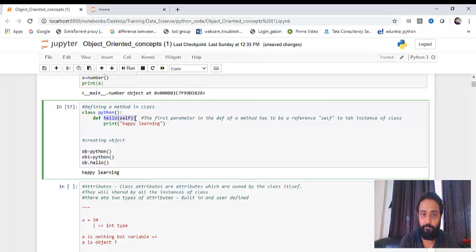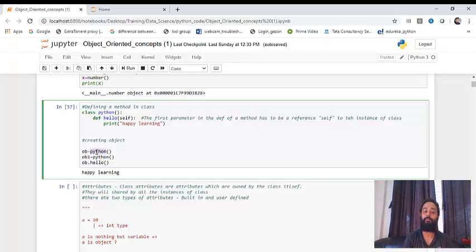How will this method know which one of the objects is calling it? For that, the first argument, you can pass multiple arguments, but the first argument is self, that you have to remember. The first argument inside the method of a class is self. What this self does is pass the object name to that particular method, so that the method can understand, okay, this particular object is calling me as of now.